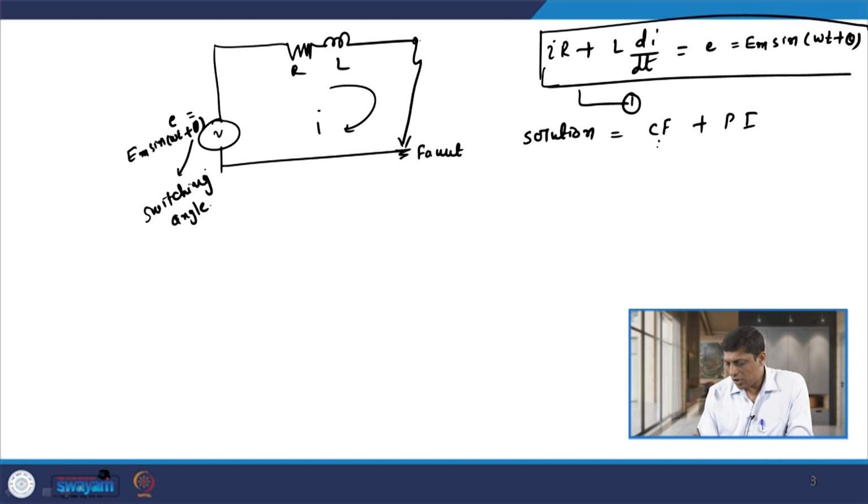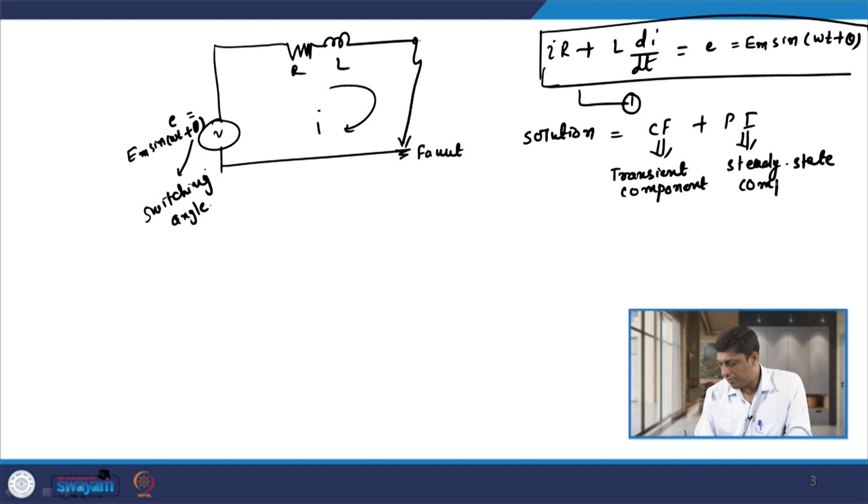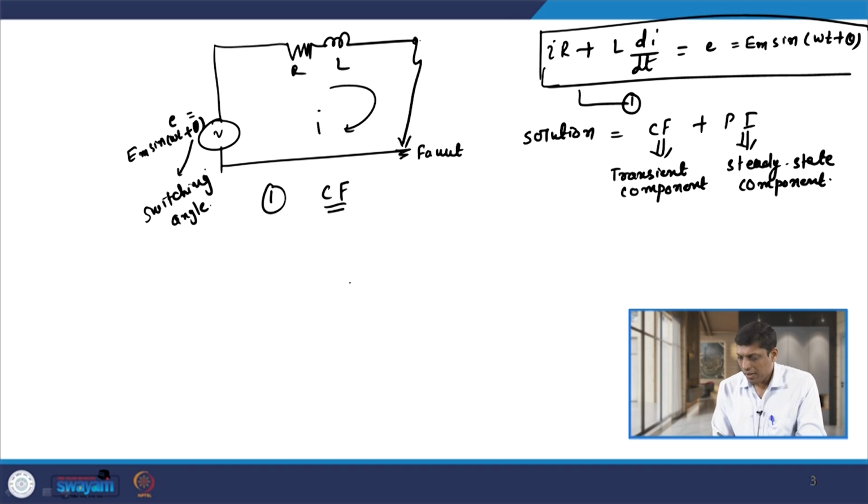The complementary function gives the transient component that exists in the fault current, and the particular integral gives the steady state component that exists in the fault current. So, let us start solving using the complementary function, which gives the transient component part of the fault current.